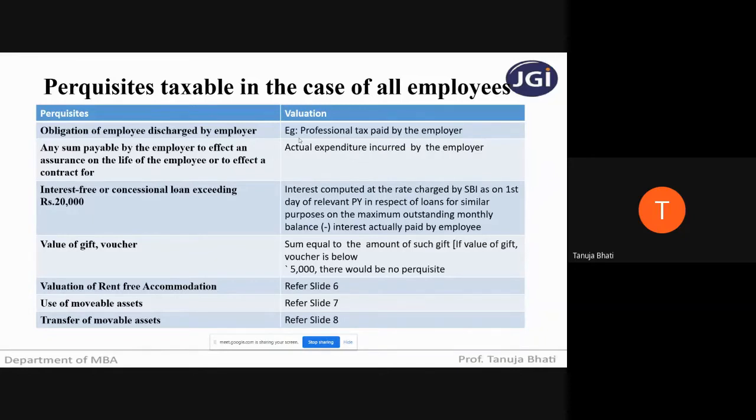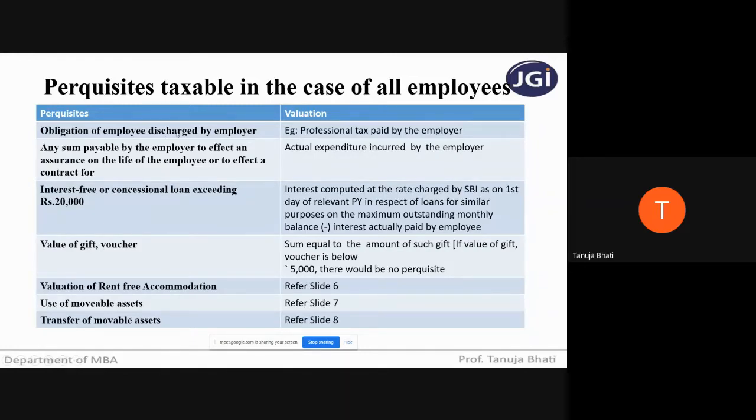We can have another example also. Suppose the employee has taken a personal loan and the loan repayment is made by the employer. Now it is again a perquisite. So what is the value of such perquisite you will take? You will take the value of the actual repayment of the personal loan. The actual personal loan repaid by the employer will be taken in the outer column to calculate the value of perquisites.